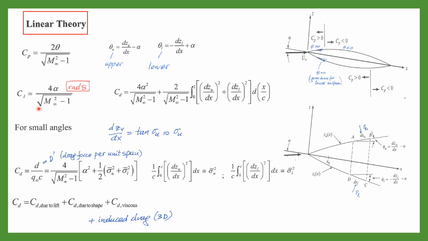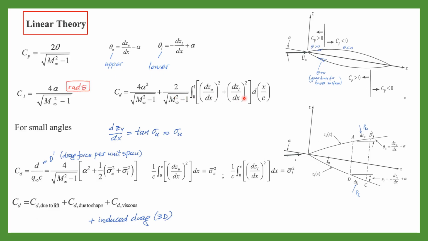In Cl, the thickness of the airfoil and everything else doesn't contribute. Only the angle of attack contributes. In CD, CD is equal to alpha squared over sqrt of Mach infinity squared minus 1, plus 2 over the same function of Mach times the integral from 0 to 1 of (dz upper/dx) squared plus (dz lower/dx) squared, dx over c.